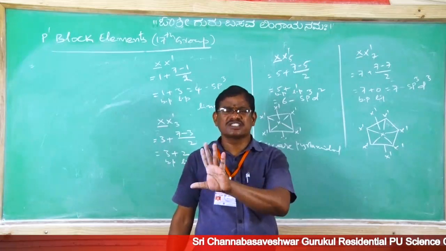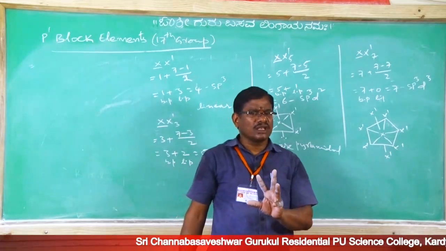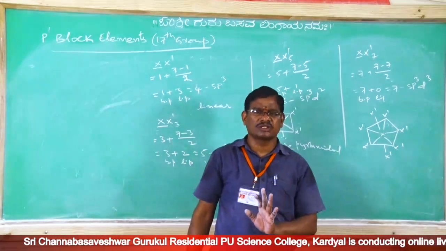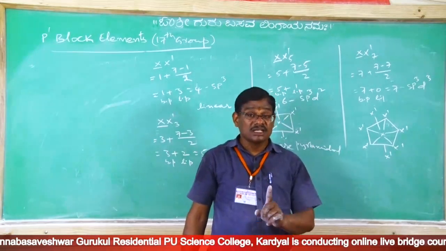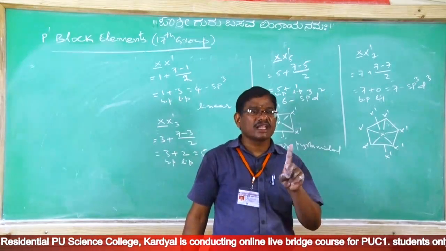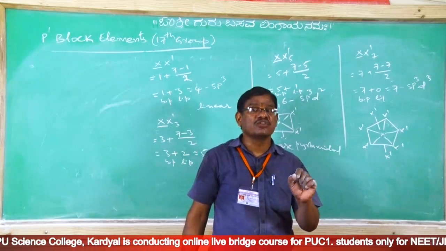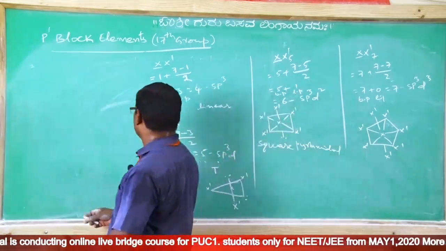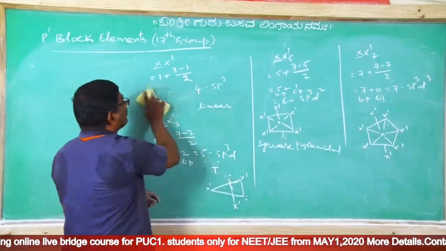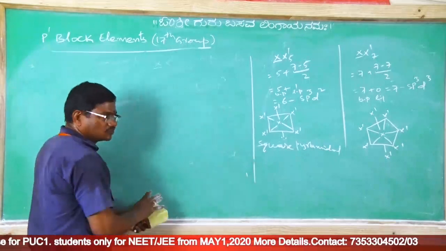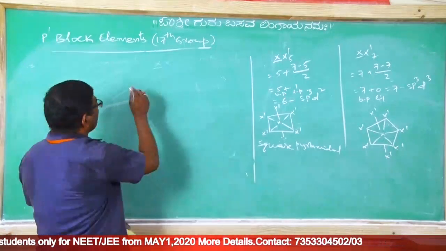Only fluorine is different. Fluorine is more reactive than interhalogens and other halogens also. But except fluorine, remaining interhalogens are more reactive than individual halogens. Clear? Every interhalogen undergoes hydrolysis with water to give the respective products. No confusion at all.